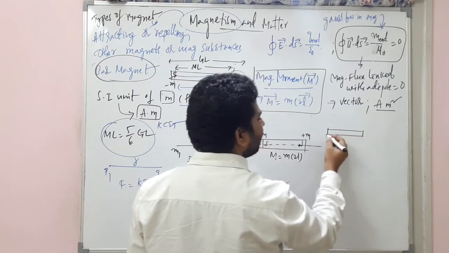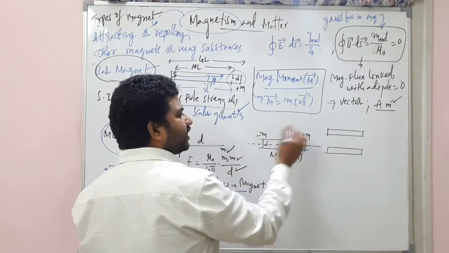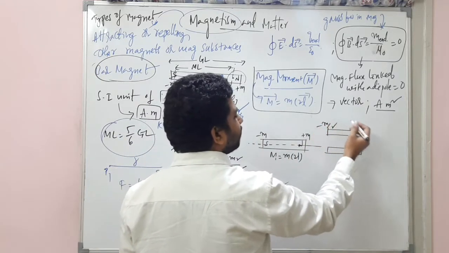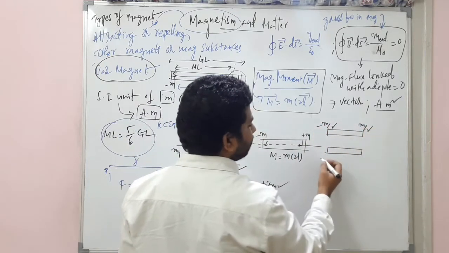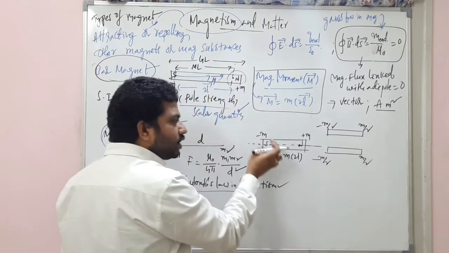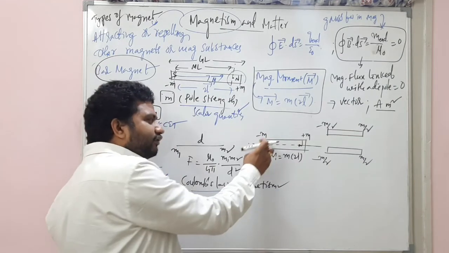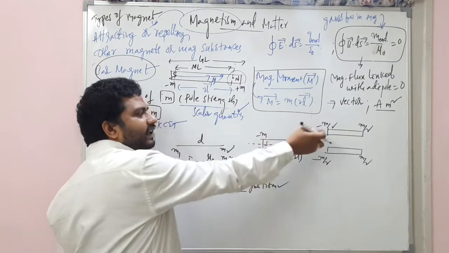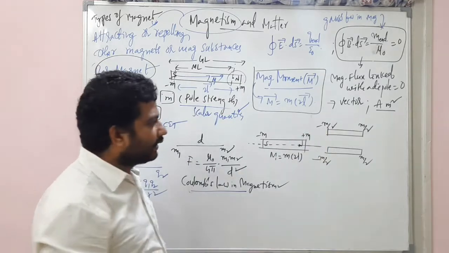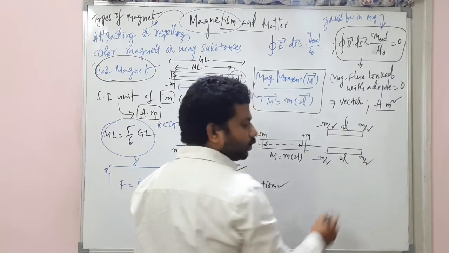This is the upper piece and this is the bottom piece. This is minus M by 2 and this is plus M by 2, because the pole is divided into two parts. The area of the pole is dividing into two parts. Now the length remains the same, 2L and 2L.